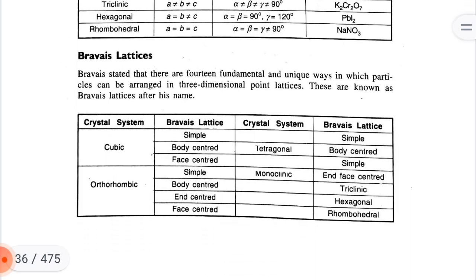Bravais lattice. Bravais stated that there are 14 fundamental and unique ways in which particles can be arranged in a three-dimensional point lattice. These are known as Bravais lattices after his name. Crystal system and Bravais lattices: cubic, simple, body-centered, face-centered; orthorhombic, simple, body-centered, end-centered, face-centered; tetragonal, simple, body-centered; monoclinic, simple and end-centered; triclinic; hexagonal; rhombohedral.